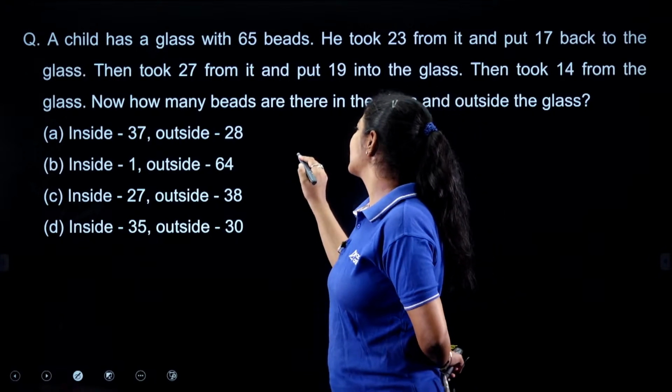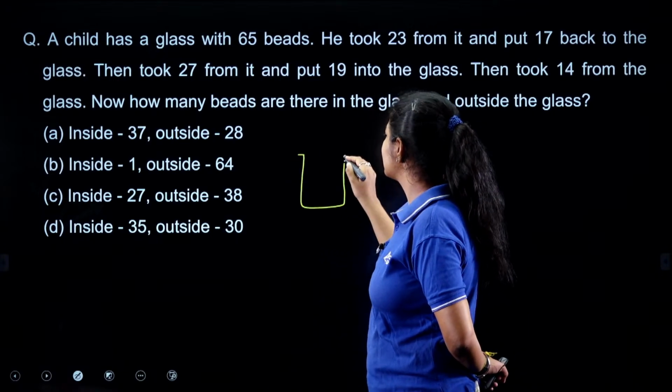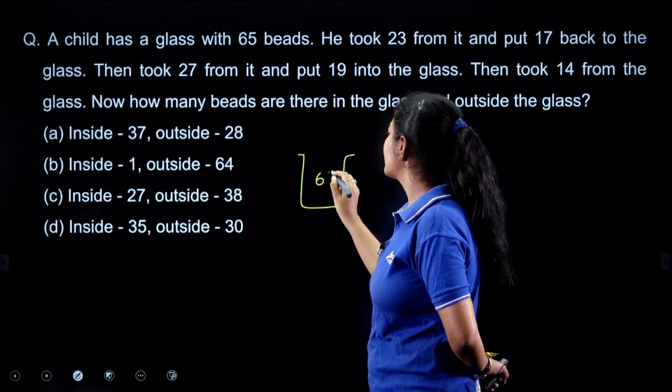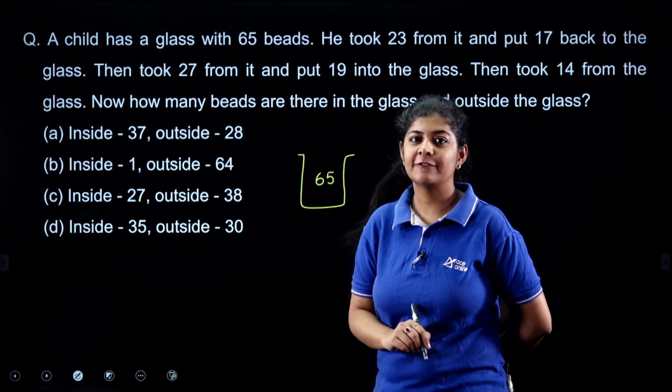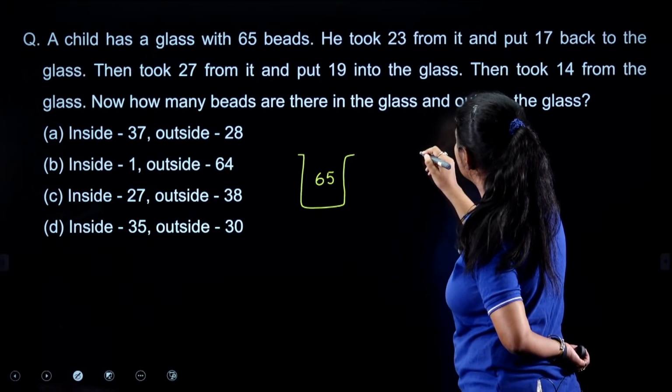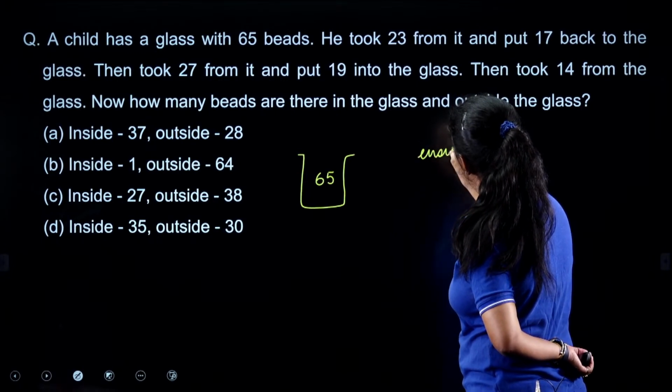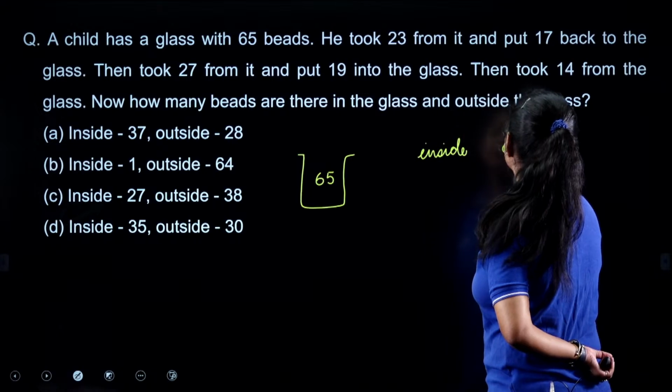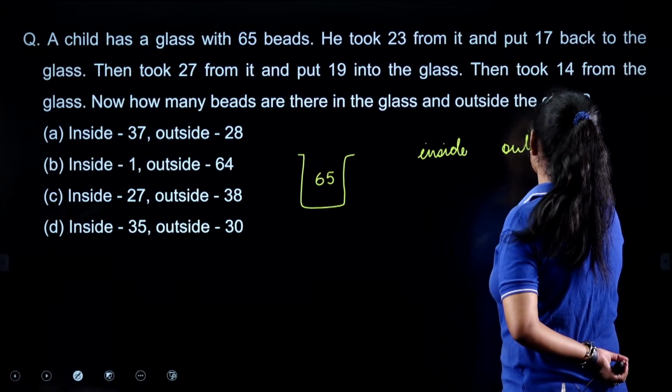The question is simply saying that you are having a glass. Let's suppose this is a glass and in this one you are having 65 beads. In the first case, we are considering the inside situation and the outside situation, right?